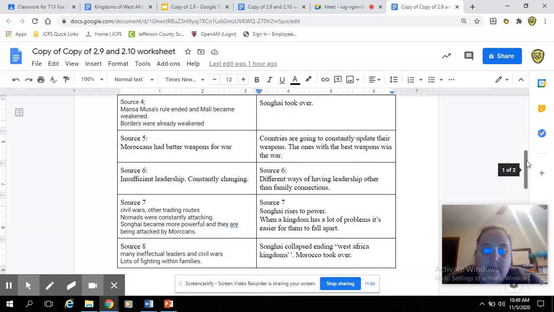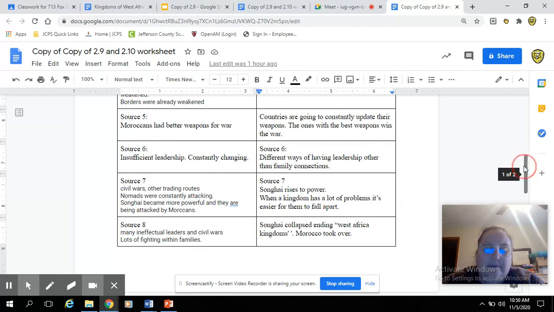Source 4, we talked about Mansa Musa again, that Mansa Musa was this excellent king. Everyone generally loved him. When Mansa Musa and his legacy, his children, died off, eventually people were going to start fighting because they were used to having a good leader. And once he passed away, bad leadership stepped in. Borders were eventually weakened. So once they lost their true good king, Songhay is going to take over.